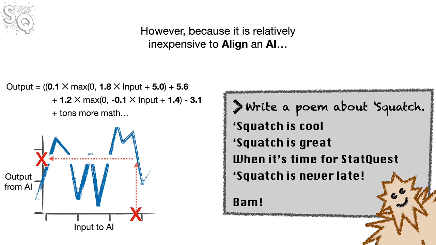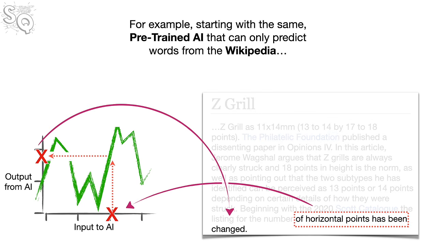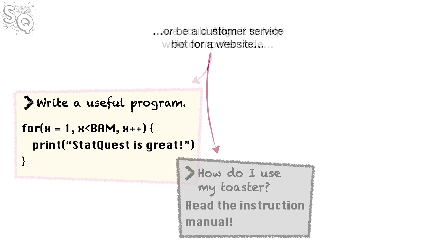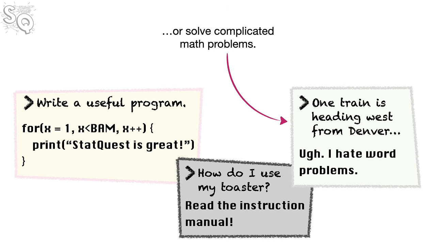However, because it's relatively inexpensive to align an AI, it's common to use alignment for specialized things. For example, starting with the same pre-trained AI that can only predict words from the Wikipedia, we could align it to help write computer code, or be a customer service bot for a website, or solve complicated math problems.